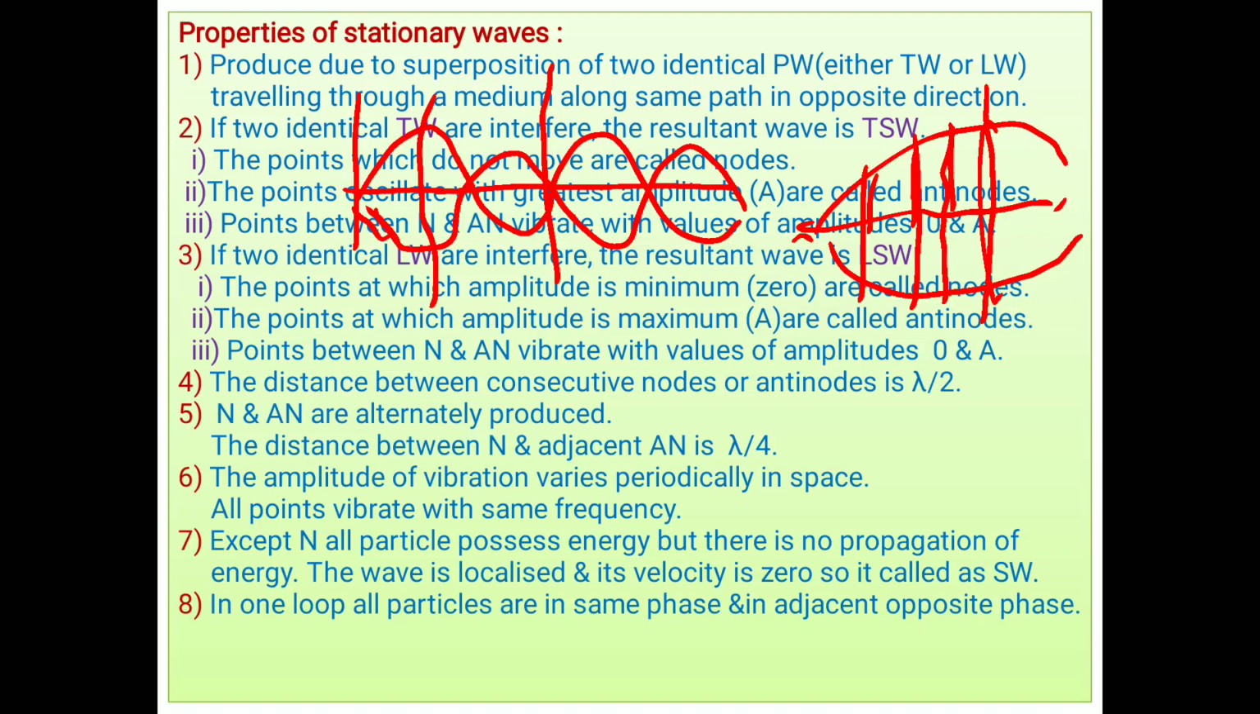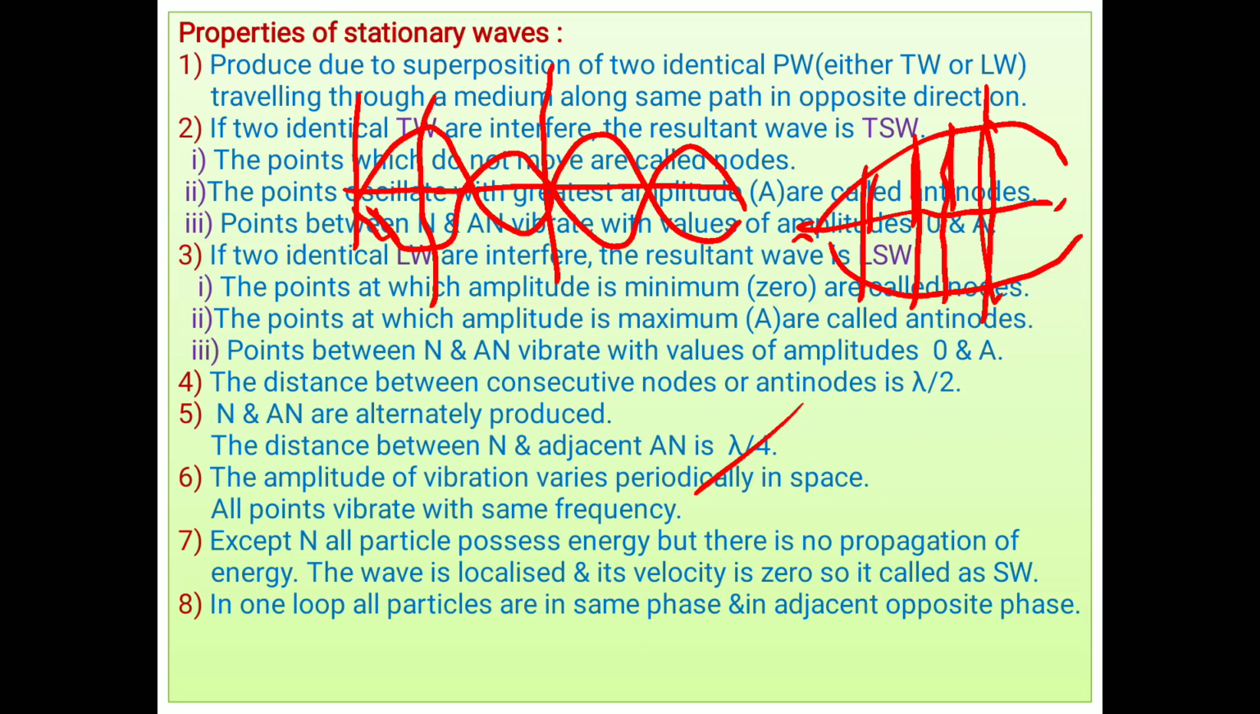Suppose in the first meter one loop is formed, in the second meter another loop is formed, in the third meter one more loop is formed. Every 1 meter, loops are there, which means they are periodic in space. The amplitude of vibration is periodic in space. All the particles vibrate with the same frequency. I am mentioning here their period is the same, which means their frequency is also the same.